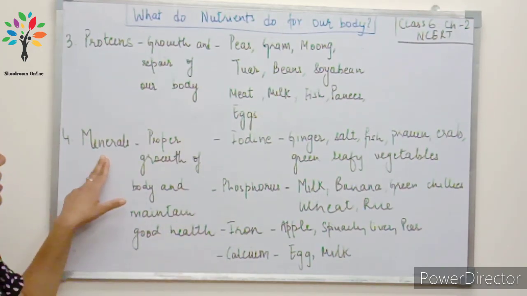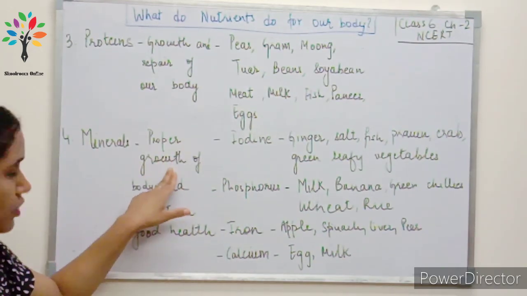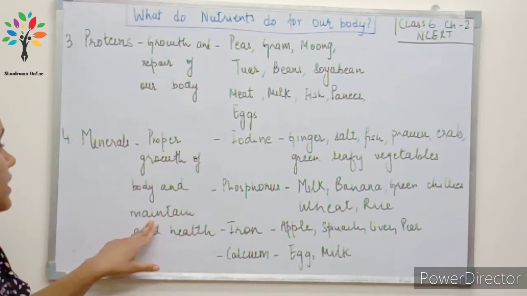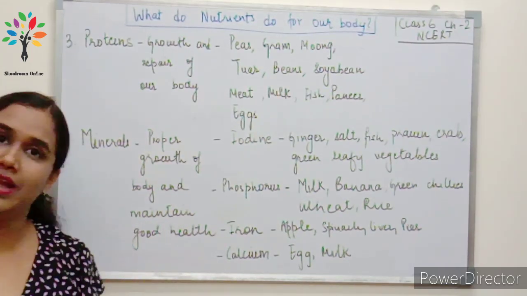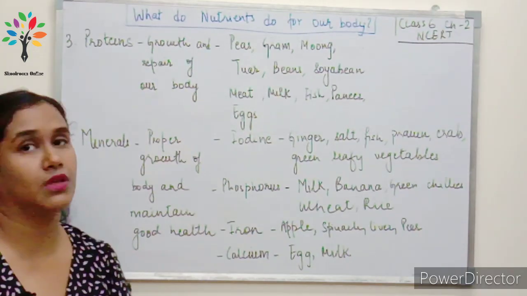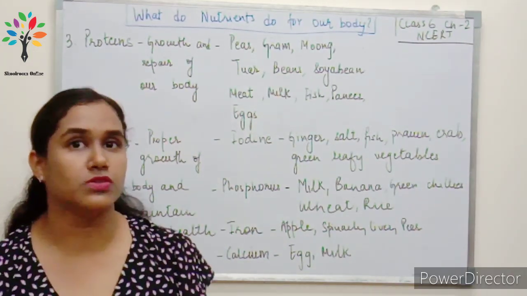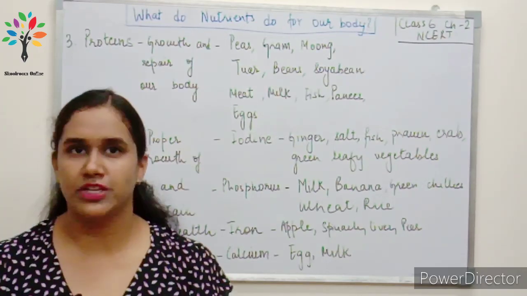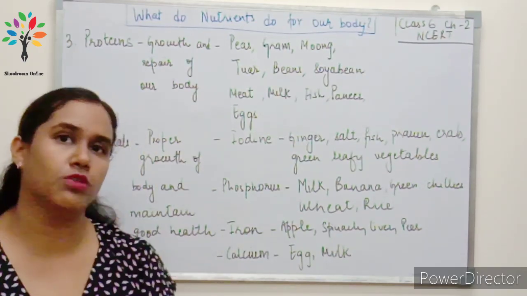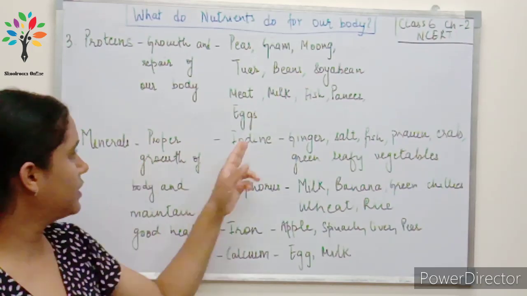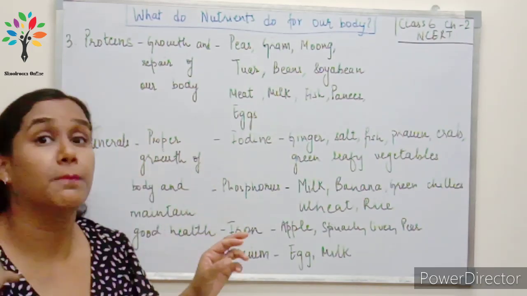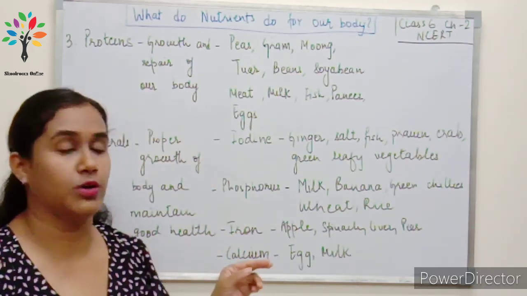So the minerals, they also help in the proper growth of our body and they help to maintain good health overall. Actually the minerals can be divided into two parts, the micro minerals and the macro minerals. But we are not going into that division. We are just having an overall view. So minerals, I have taken only 4 here. There are many more minerals which are required by our body.